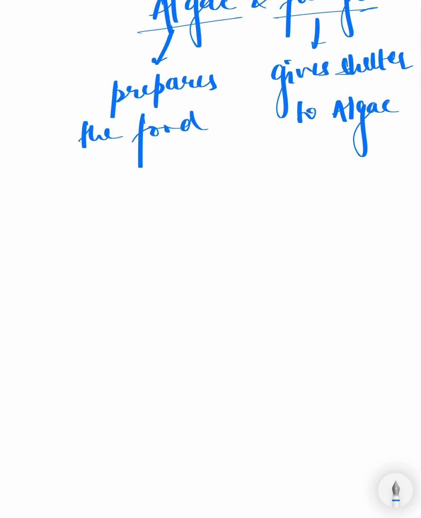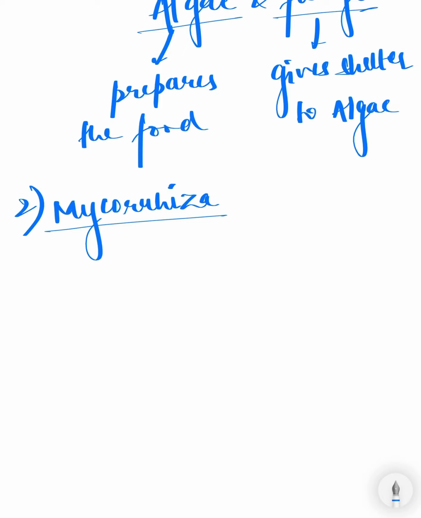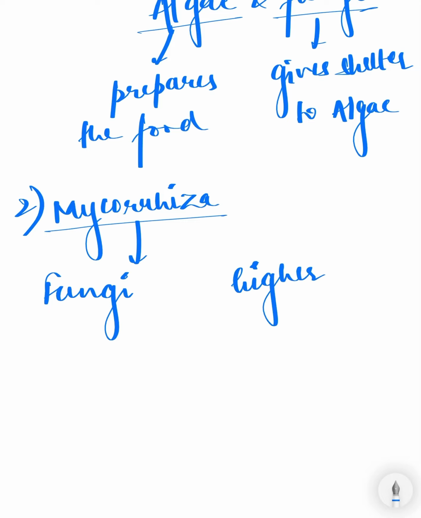The second example here is mycorrhiza. It is again a type of symbiotic relationship. Symbiotic relationship means mutualism where both the species are benefited. Here the two species are, first, fungi, and second, the roots of higher plants.